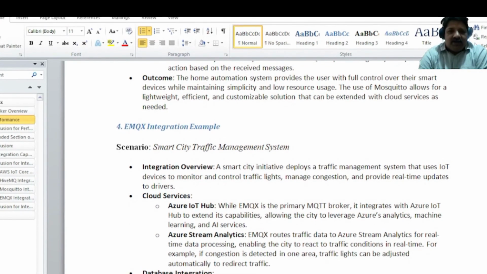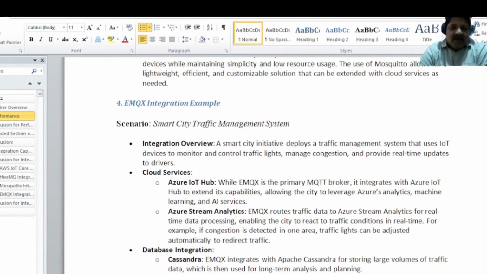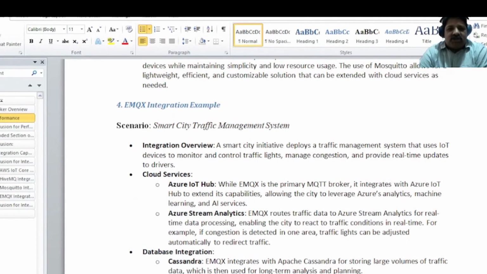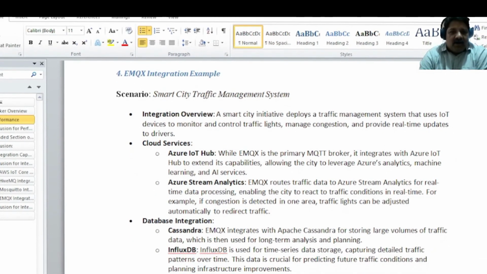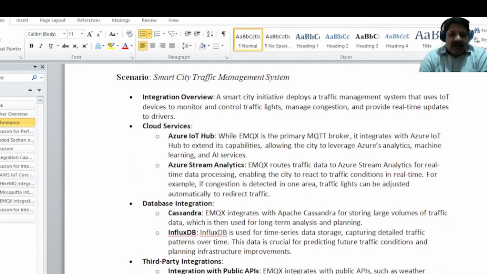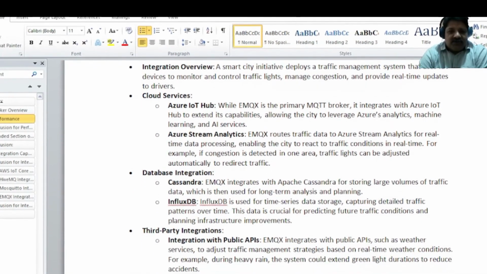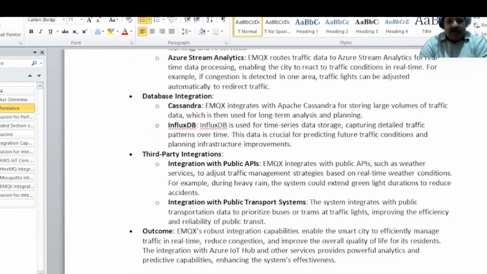In the case of EMQX, this is for a smart city traffic management system. For smart city applications, EMQX is mostly used. You can do cloud services, even analytics, and database integration is also feasible here. You can integrate with public APIs.